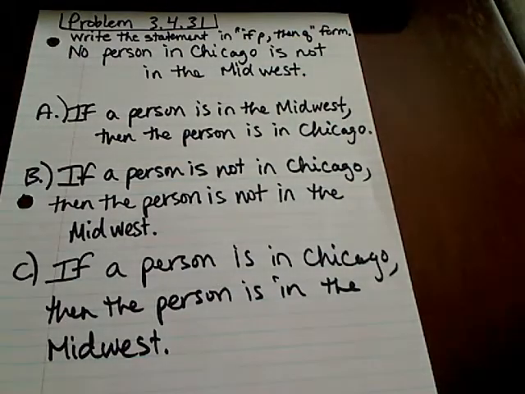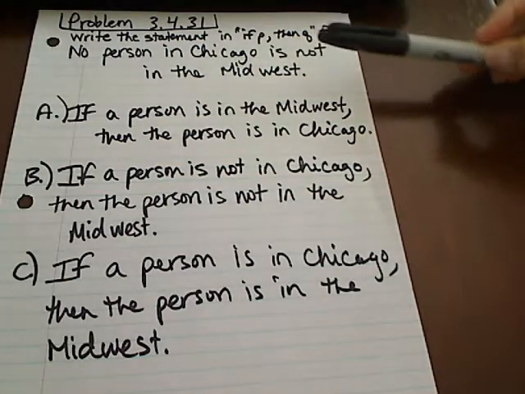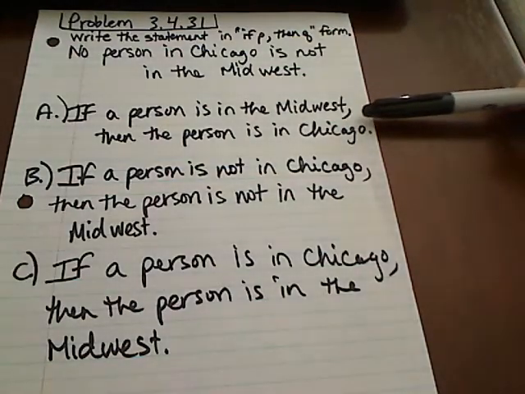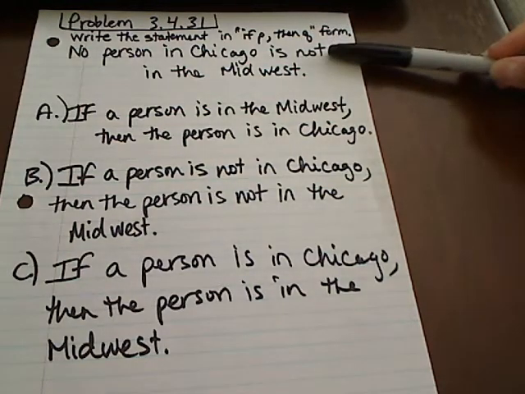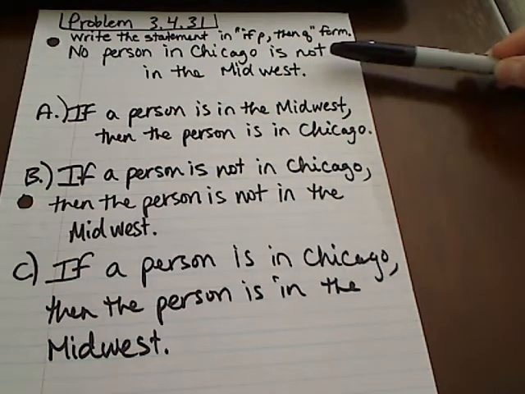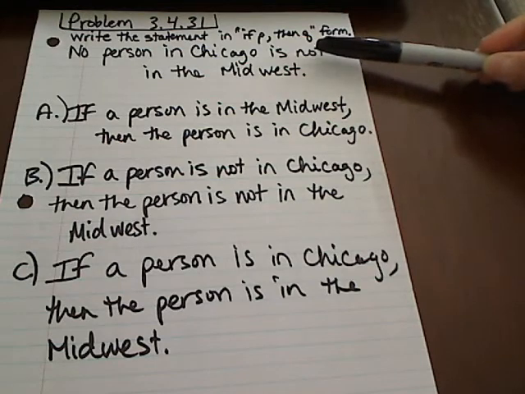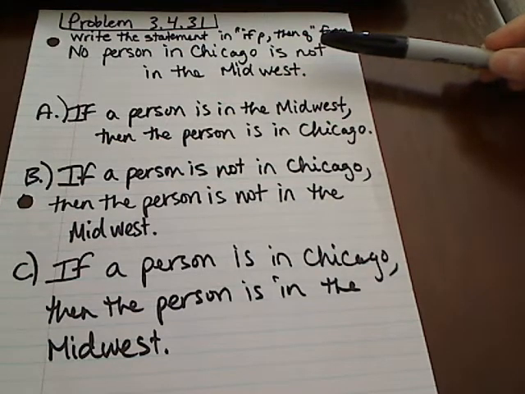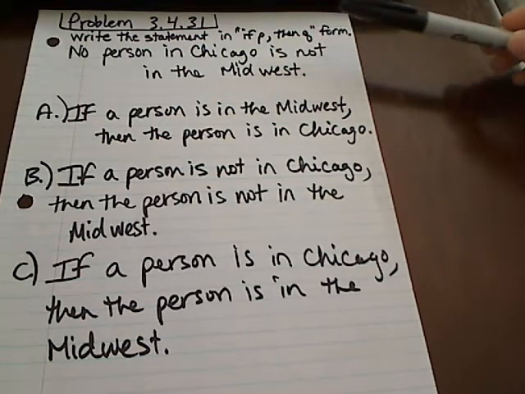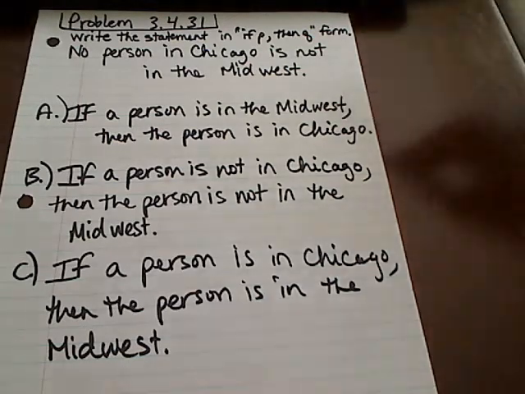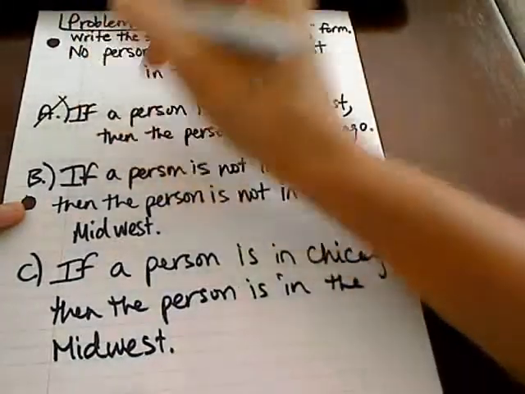So if we just run through each of these, if you take a look at A here, if a person is in the Midwest, then the person is in Chicago. First of all, that's not even true. You can be in the Midwest and not be in Chicago. So it doesn't even have the same truth value as our original statement. And also notice that they're referring to the Midwest first, and we're referring to Chicago first. So we're really concerned about if something about Chicago, then something about the Midwest. Okay, so A is definitely not our answer here.